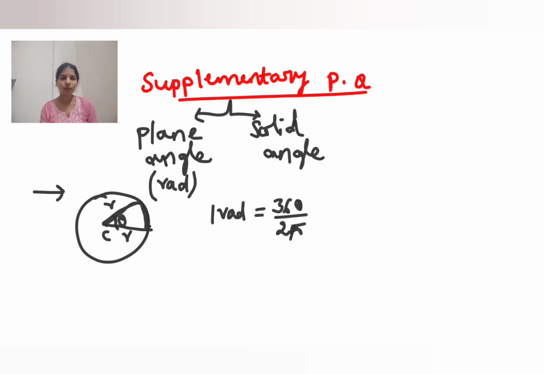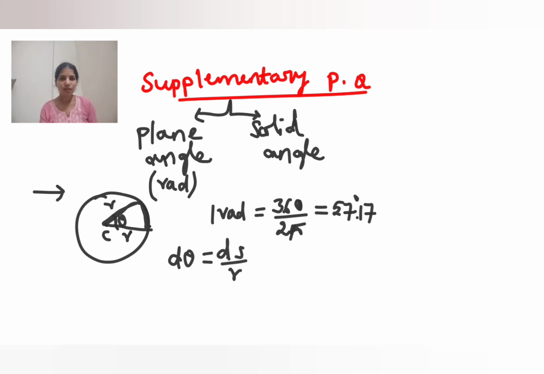1 radian is equal to 360 degree divided by 2 pi. What is the actual value in degree? That is 57 degree. Okay. What is the formula? So you can write the formula also. d theta is equal to ds by r.